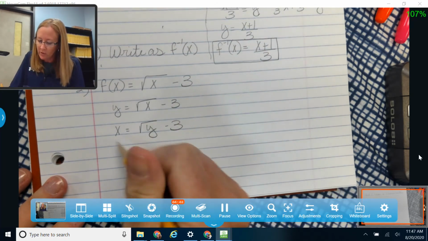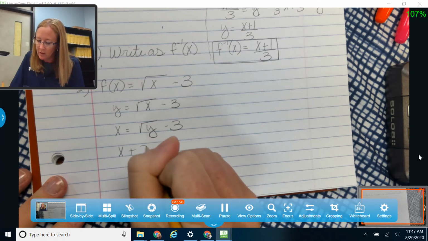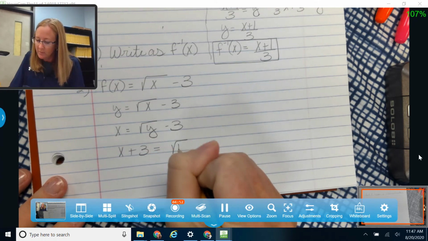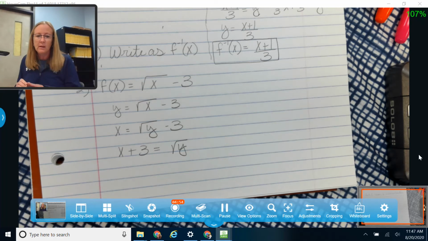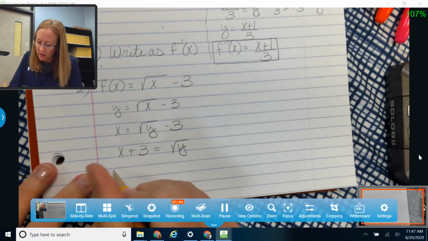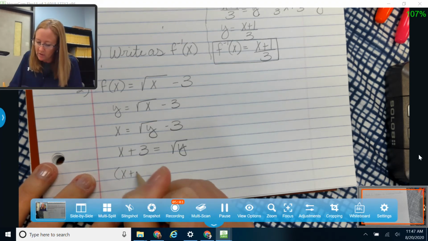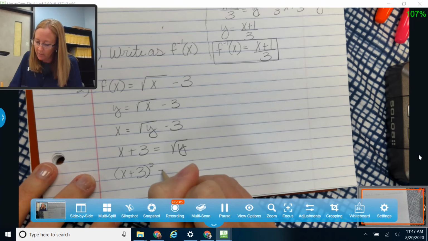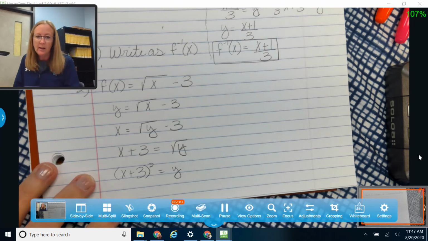To solve for y, the first thing I'm going to do is add this 3 over here to this side. And then I know that to get a square root off of a y, I'm going to square both sides. So that's going to leave me with x plus 3 squared over here is equal to y. And I'm okay if you leave that x plus 3 squared like that. That's perfectly fine. You can square it out if you want to.